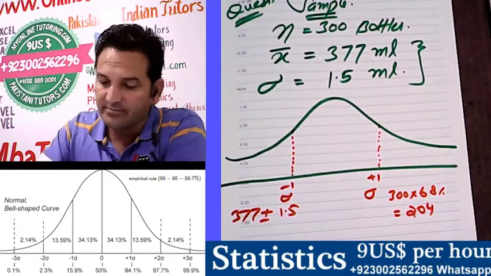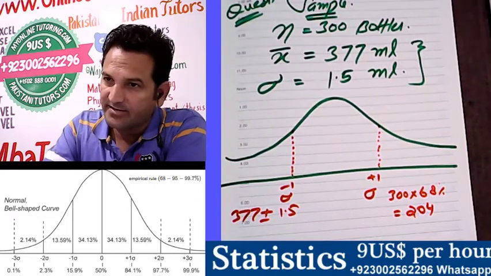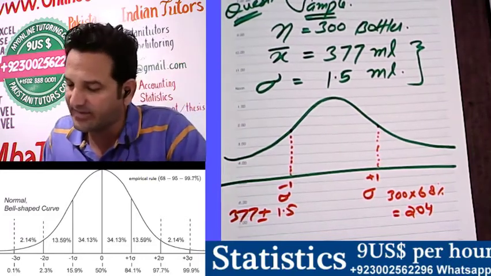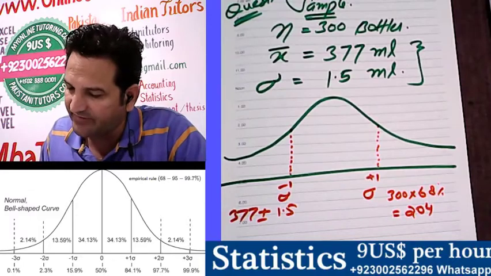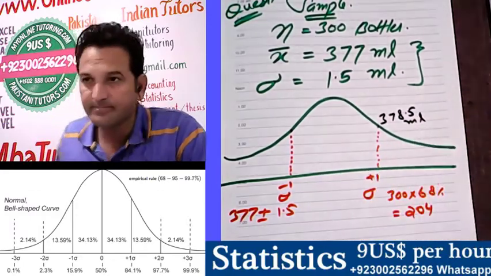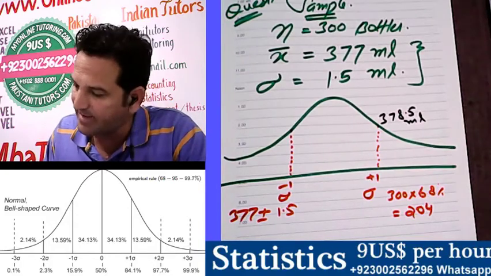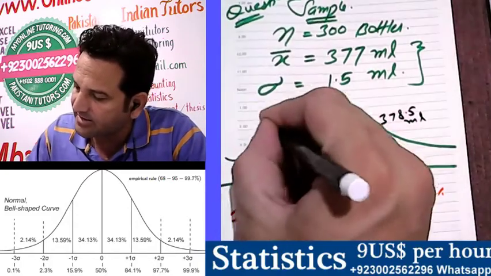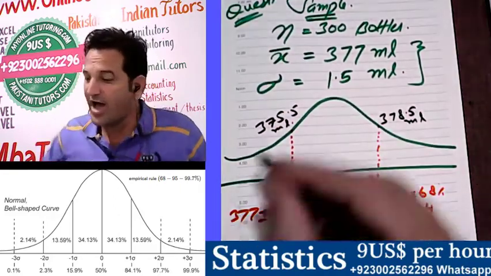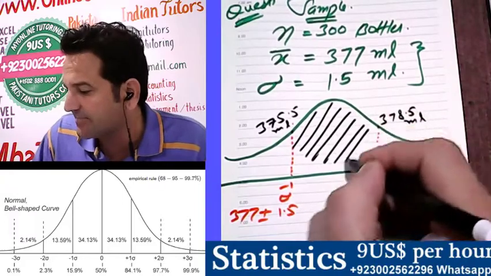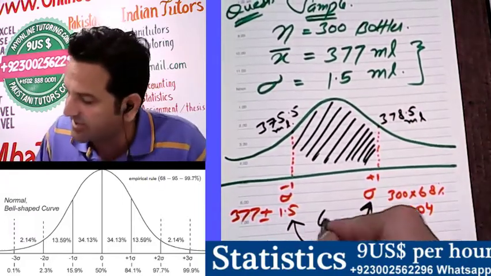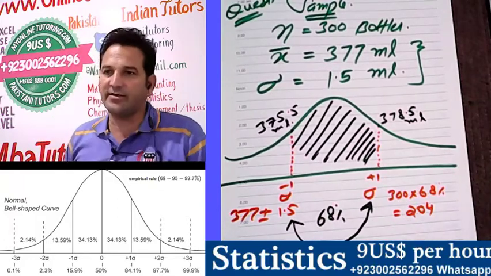So 377 plus 1.5 will be 378.5 ml, and 377 minus 1.5 will be 375.5 ml. So now we can say that this is 68%.